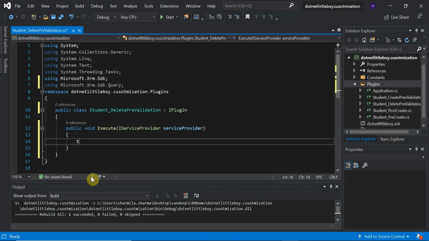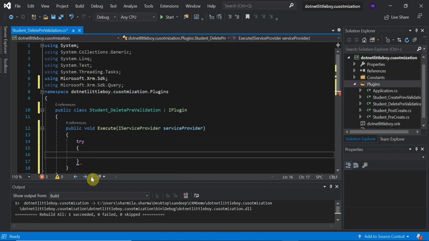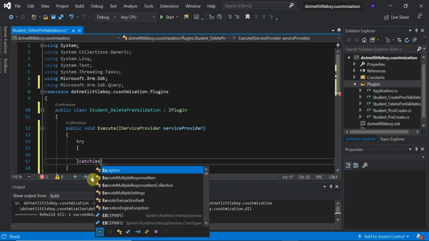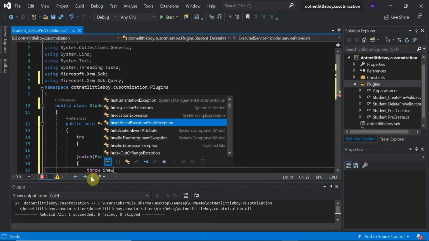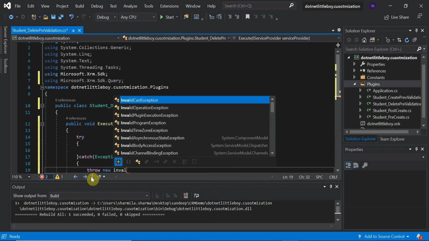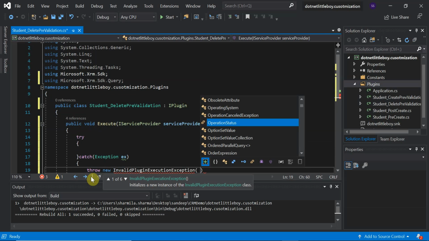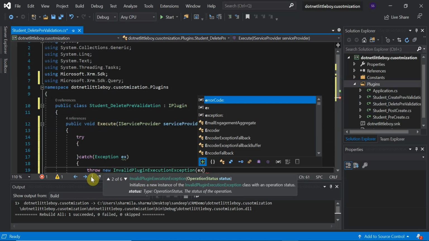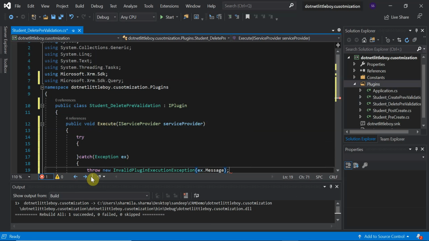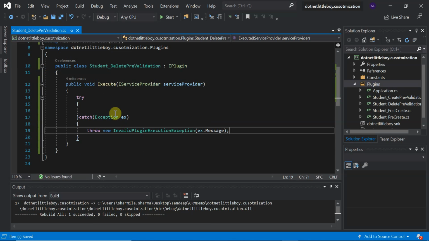Let me take the try catch block first, and catch Exception ex, and then throw new InvalidPluginExecutionException with ex.Message. Inside the try block we will write our logic.